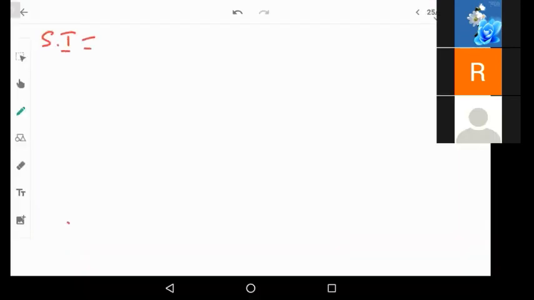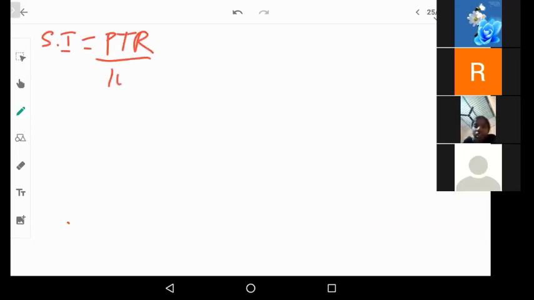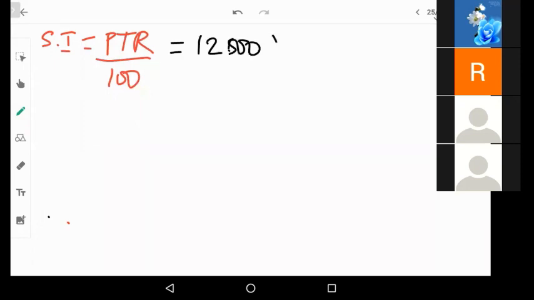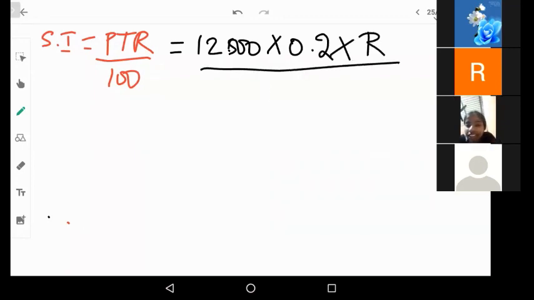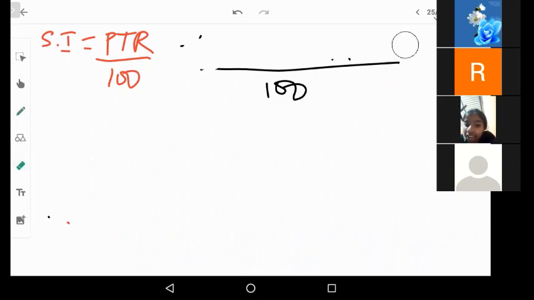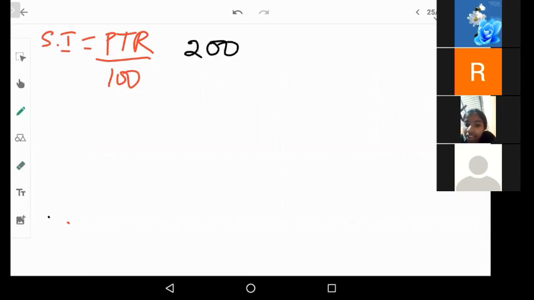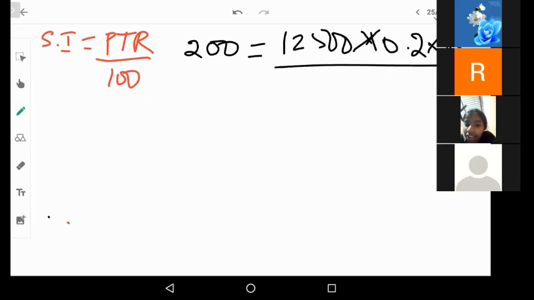Simple interest is equal to PTR by 100. So here if you see, principal is how much? 12,500 into time is 0.2 years into rate of interest we don't know, divided by 100. But then we had a simple interest, right? So how much was the simple interest? Simple interest was 200, equal to 12,500 into 0.2 into R divided by 100.